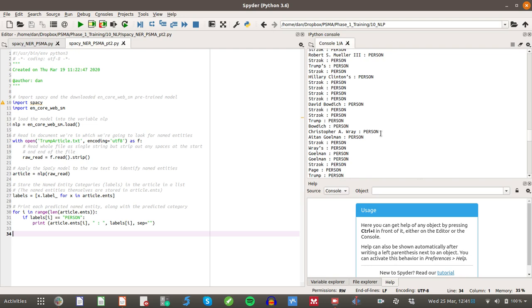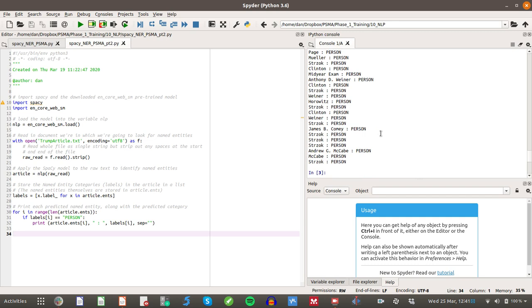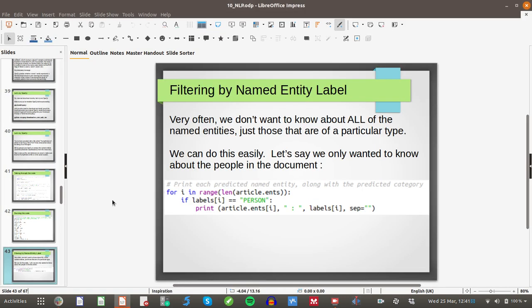So we should only have people named entities within this list, and that can be really useful depending on our problem if we're just looking for a particular type of named entity. Or even particular types of named entities. So you might want to exclude certain things, like you're not interested in dates or times, that kind of thing, but you are interested in people, places, and organisations. That could be really useful, for example, if you're looking at survey data and you want to find out about the sort of things that are being mentioned in that survey data. So just to give an example of how that might be used.